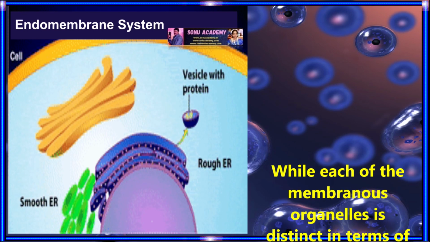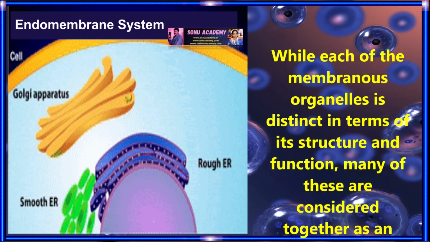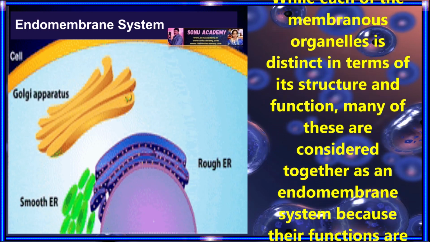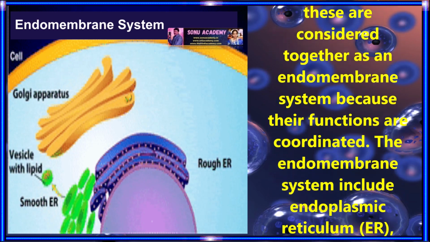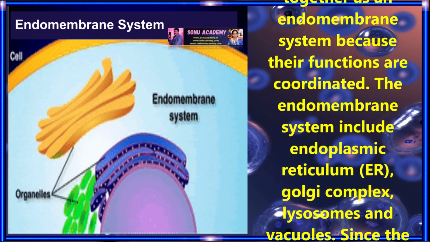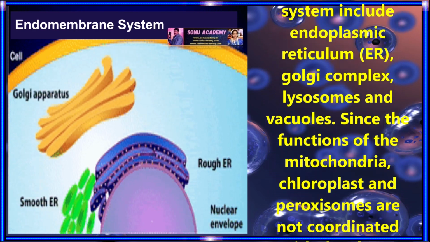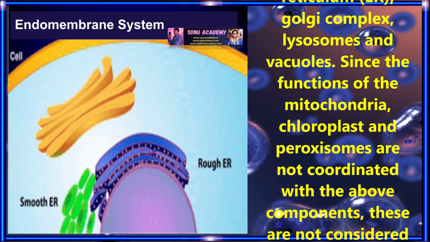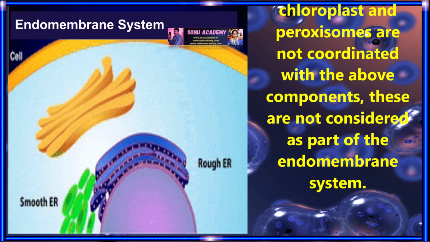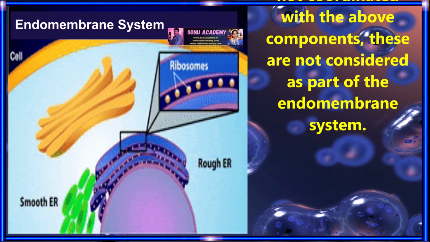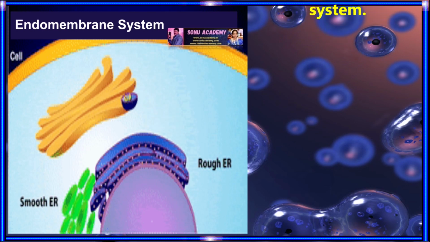Endomembrane system. While each of the membrane-bound organelles is distinct in terms of its structure and function, many of these are considered together as an endomembrane system because their functions are coordinated. The endomembrane system includes the endoplasmic reticulum, Golgi complex, lysosomes and vacuoles. Since the functions of mitochondria, chloroplasts and peroxisomes are not coordinated with the above components, they are not considered a part of the endomembrane system.